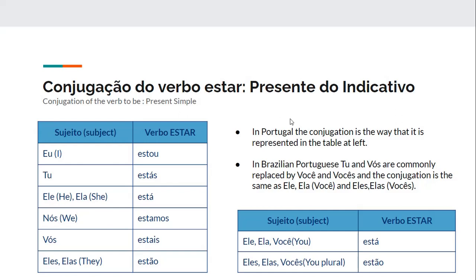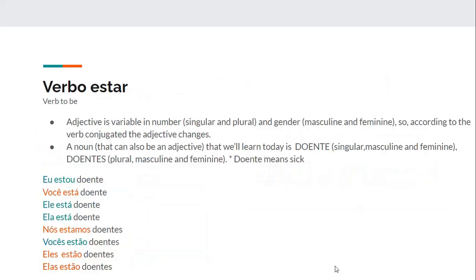And now talking about the verb estar, which is also a verb to be in English, and we already saw the difference between estar and ser. So verbo estar, eu estou, tu estás, ele, ela está, nós estamos, vós estáis, eles, elas estão. So again, as I said, this is a conjugation for the Portuguese from Portugal. Tu as you, vós as you in plural, and in Brazilian Portuguese, which is the one that we are learning, we would say ele, ela, você está, eles, elas, vocês estão. So você, you, vocês, you in plural.